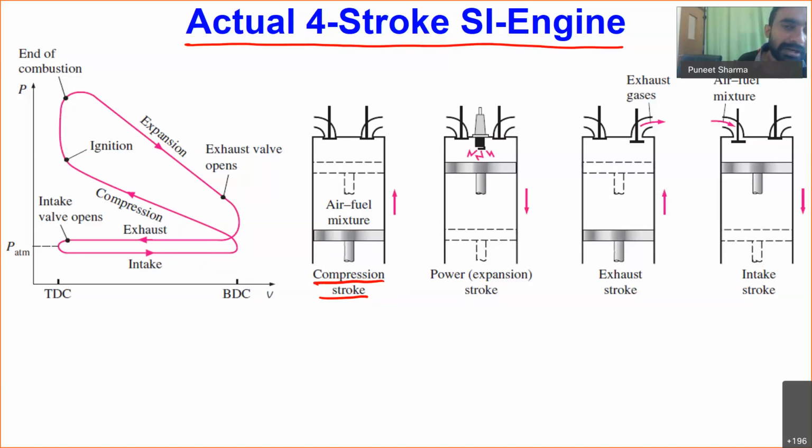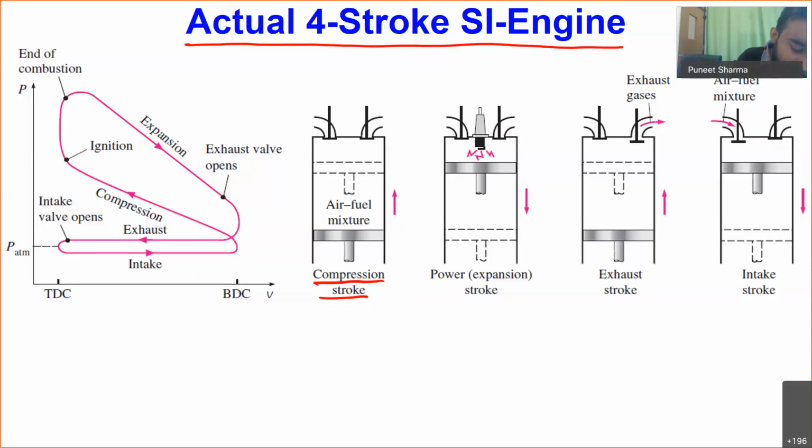Why are we calling it the compression stroke? Because during this stroke we are moving from bottom dead center to top dead center. As we move from bottom dead center to top dead center, we are decreasing the volume. As we are decreasing the volume, that's why we call it our compression stroke.